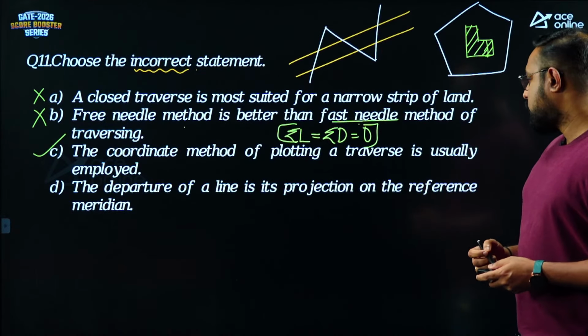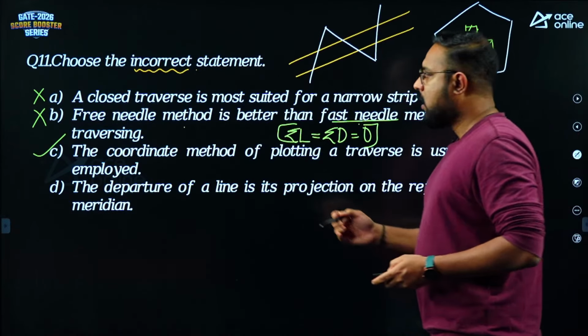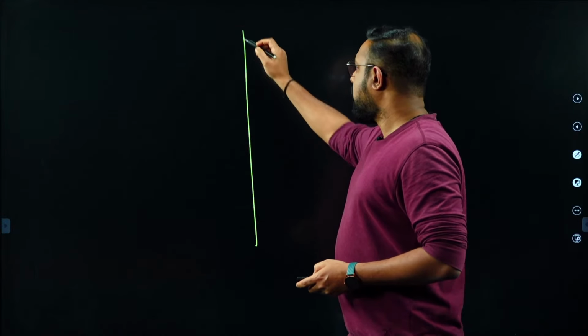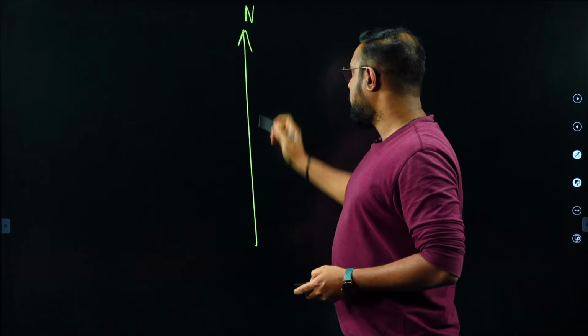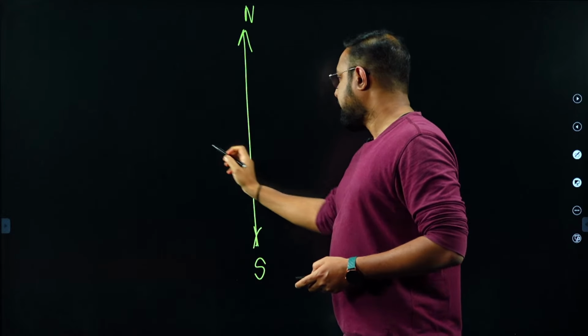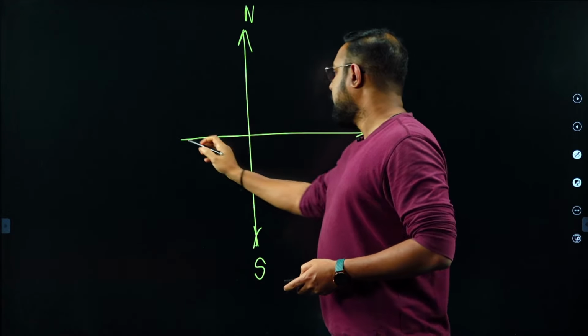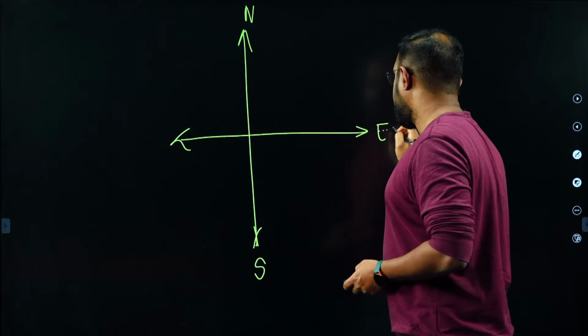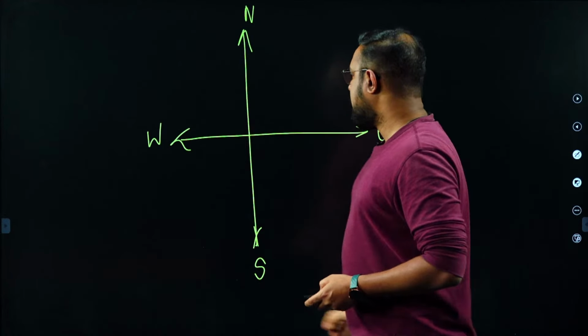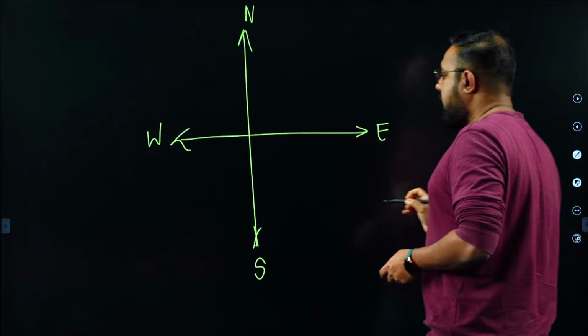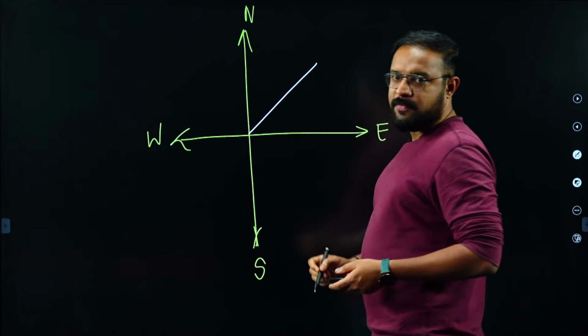Departure of the line is the projection on the reference meridian. So whenever we are talking about reference meridian, we are talking about the north-south meridian, guys. Reference is north-south only, right? East-west is buy one get one free. When you take the reference meridian north-south, then you will get this east-west free.